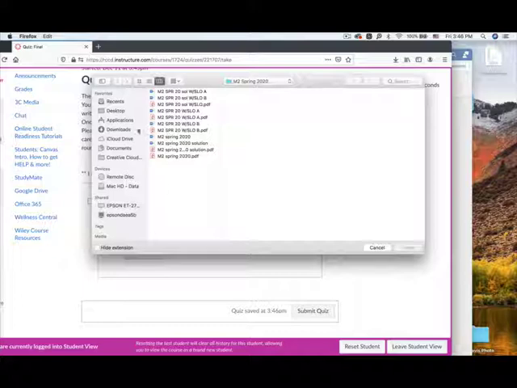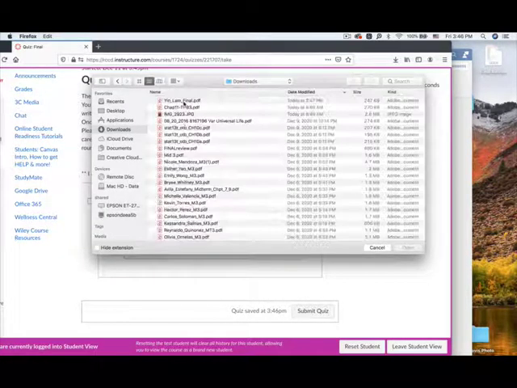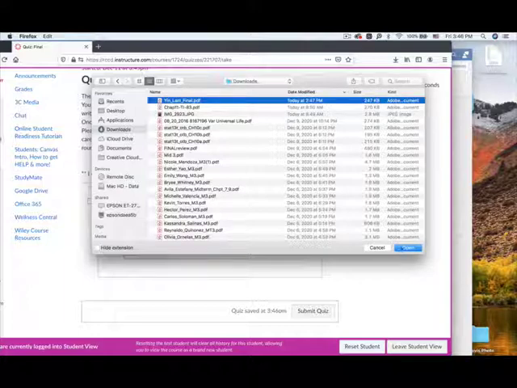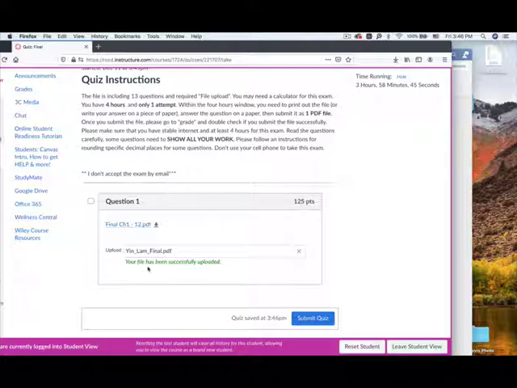Click on choose a file. Okay, this is my final. Click on it, open. So you could see your file has been successfully uploaded. And then I'm going to click submit.